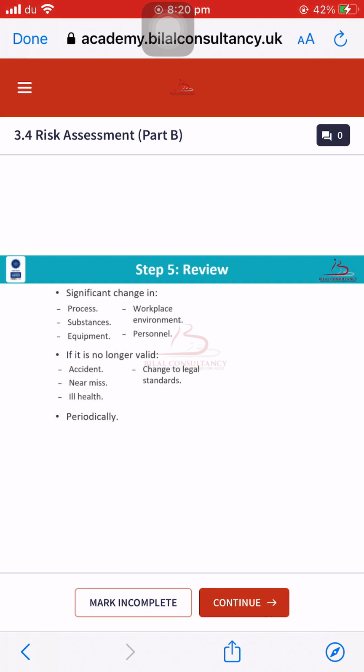Most organizations review their risk assessment after 1 year, but it depends upon the situation. For example, if before 1 year any incident or accident occurs, you need to review the risk assessment. And if any other changes occur in your technology, process, or any kind of job change, then you need to review and update your risk assessment before 1 year.